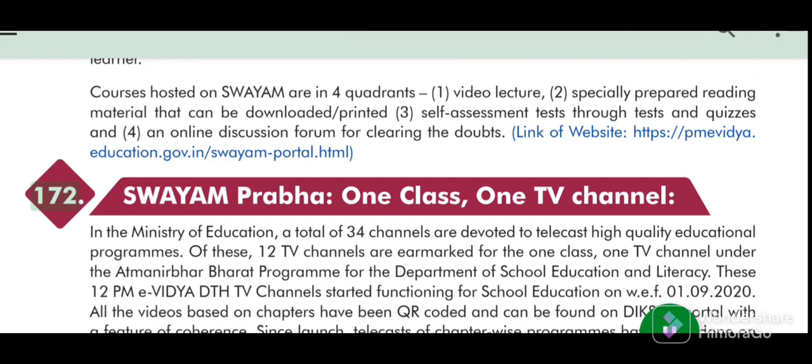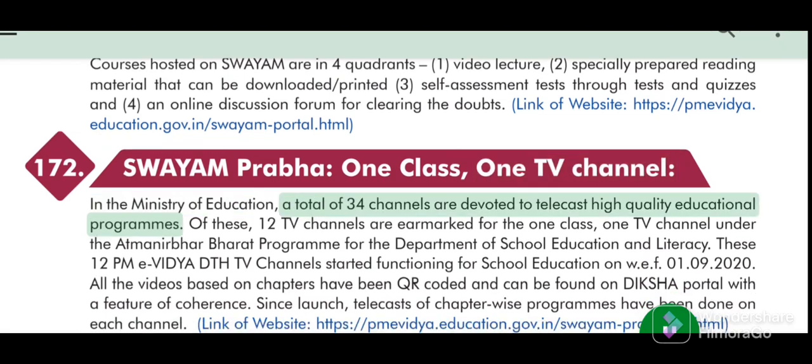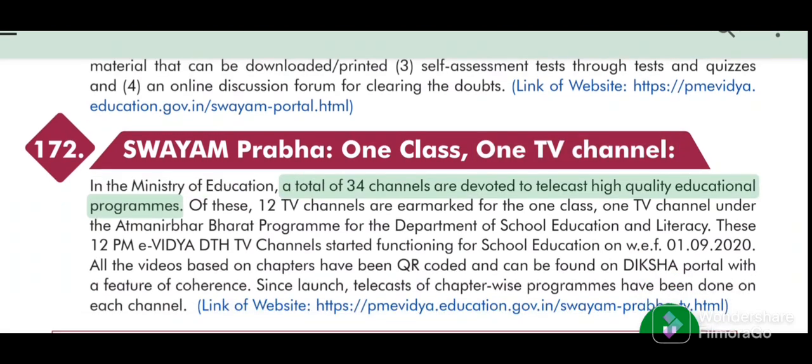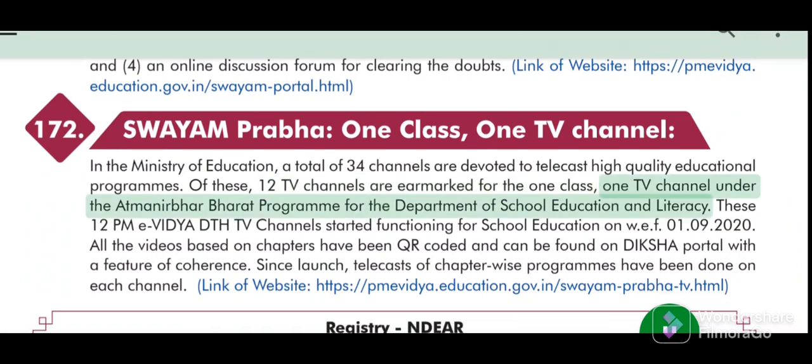172. Swayam Prabha, 1 class, 1 TV channel. In the Ministry of Education, a total of 34 channels are devoted to telecast high-quality educational programs. Of these, 12 TV channels are earmarked for the 1 class, 1 TV channel under the Atmanirbhar Bharat program for the Department of School Education and Literacy.